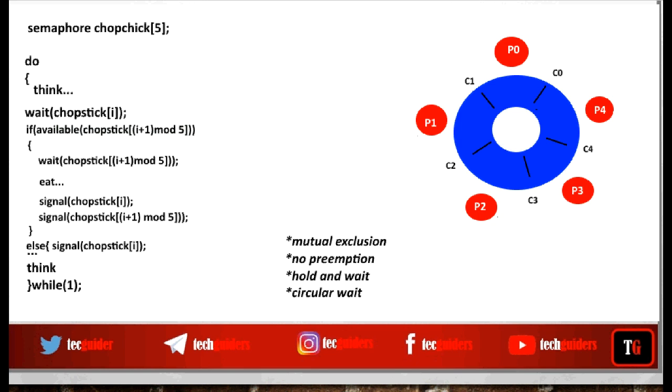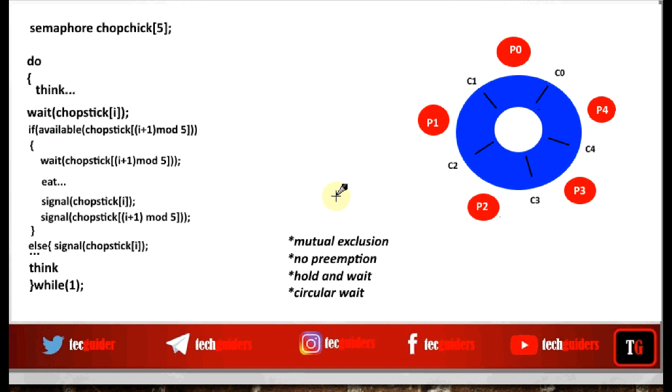Again, suppose all the philosophers got hold of their left chopstick at the same time, all of them find that the right chopstick is not available, and all of them put back the left chopstick at the same time. And this can happen indefinitely. Now also none of the philosophers are eating and the system will not make progress.